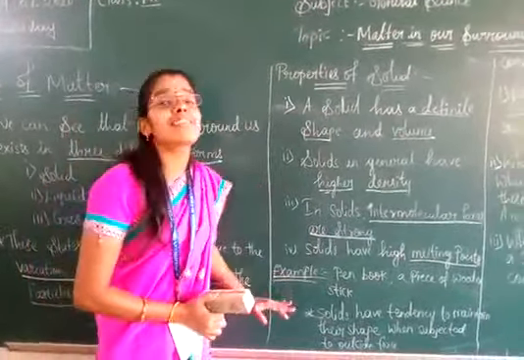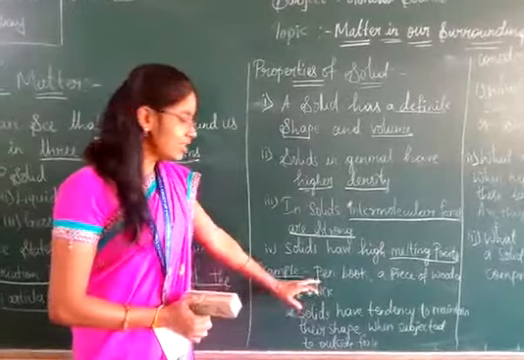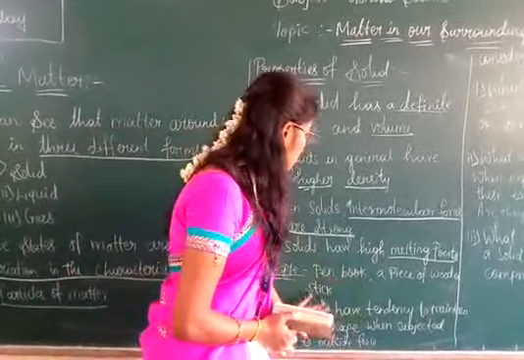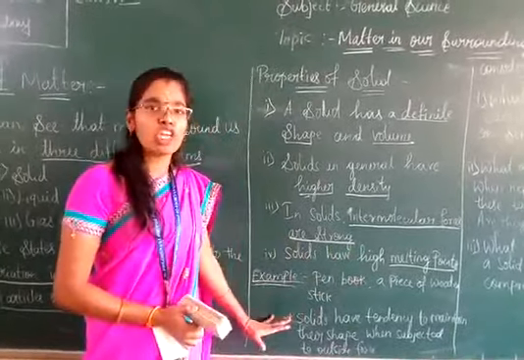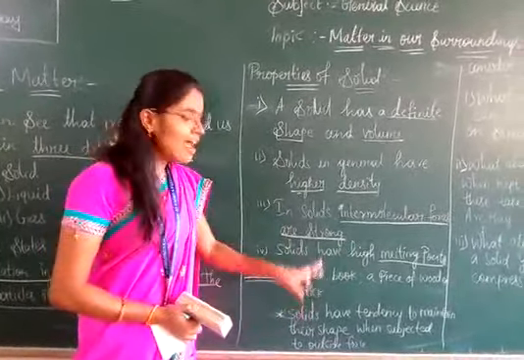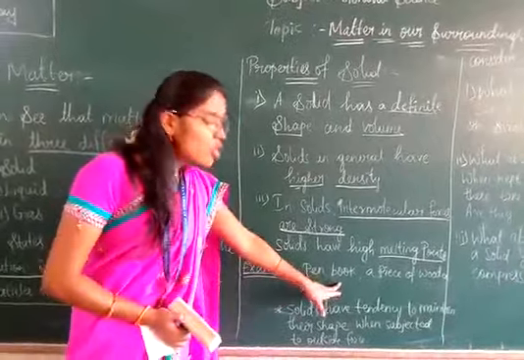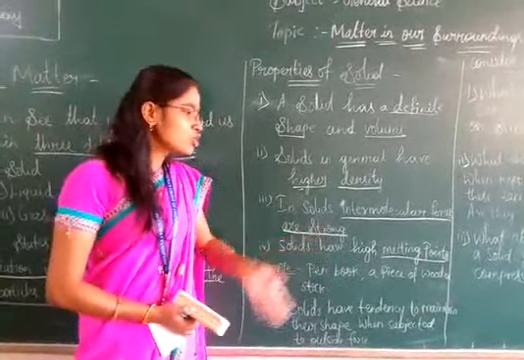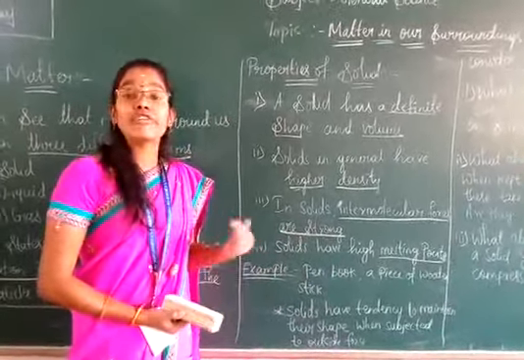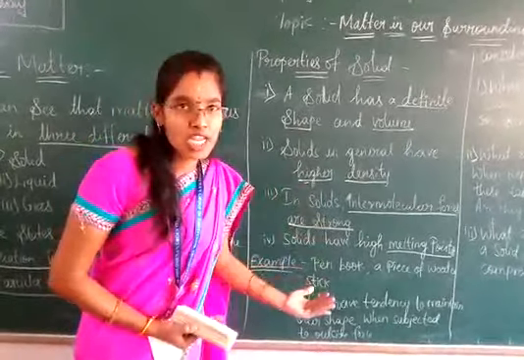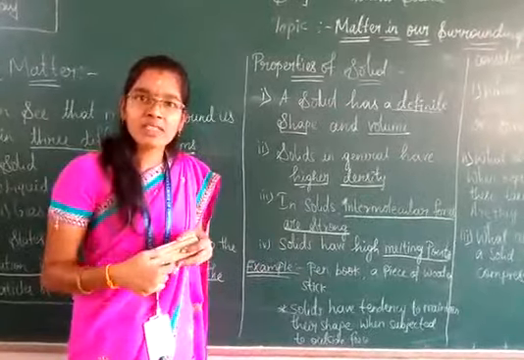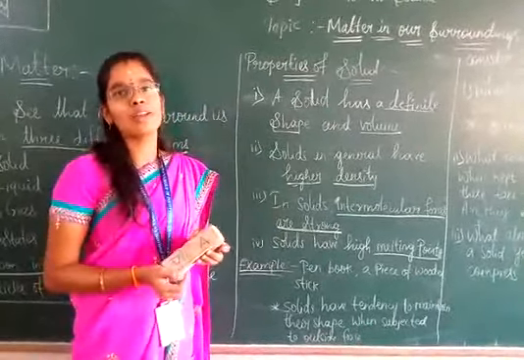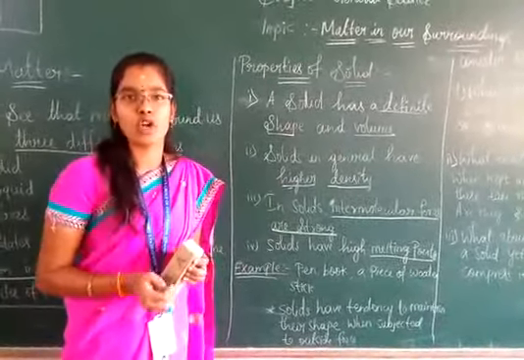So let us see examples. Consider the following articles: a pen, a book, or a piece of wooden stick. Do these all have the same shape and volume? Of course not, because the pen has one shape and volume, the textbook has another, and the piece of wooden stick also has a different volume and shape. Can we compress a book or a pen? It is not possible. Solids are incompressible in nature.